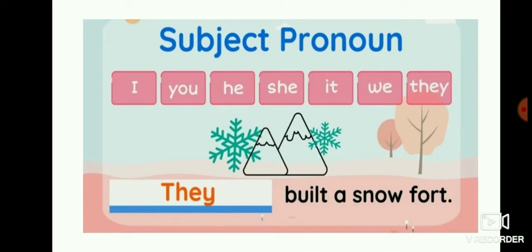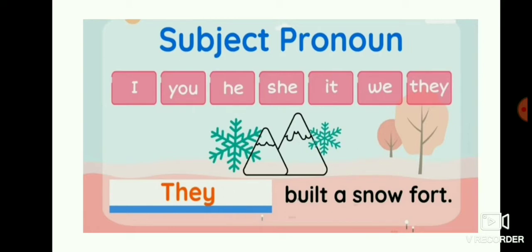Before going to object pronouns, let's recall the subject pronouns. I, we, you, he, she, it, they. I and we are first person.